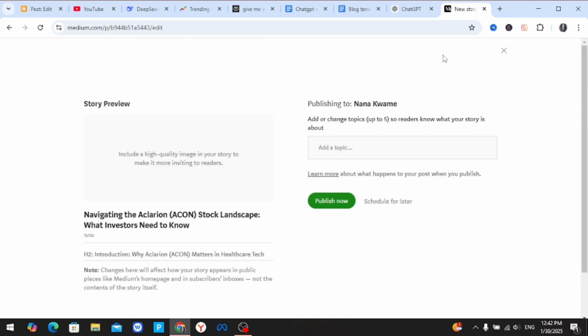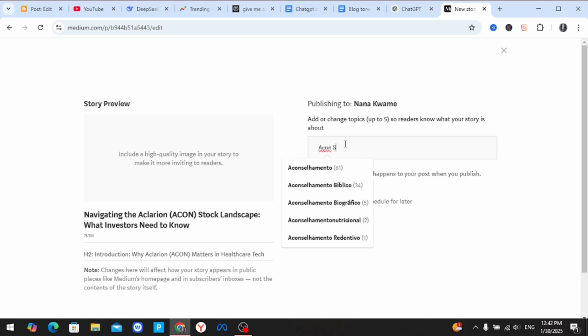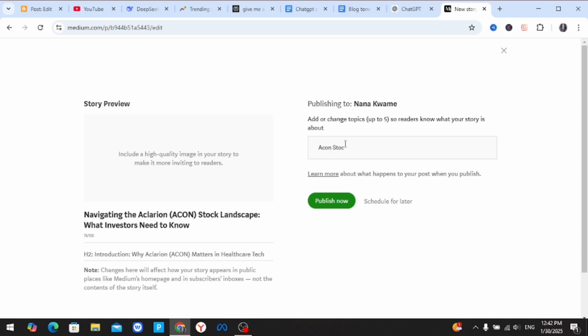Here it says add a topic, so you can copy the same topic and paste it here, or you can just put in something like icon stock here, then you publish the article from here.